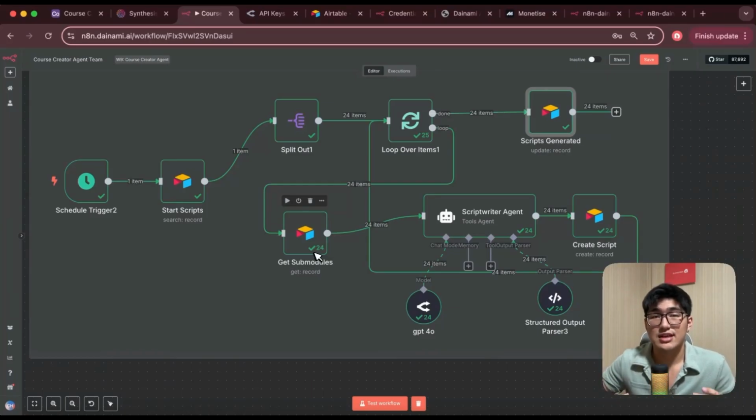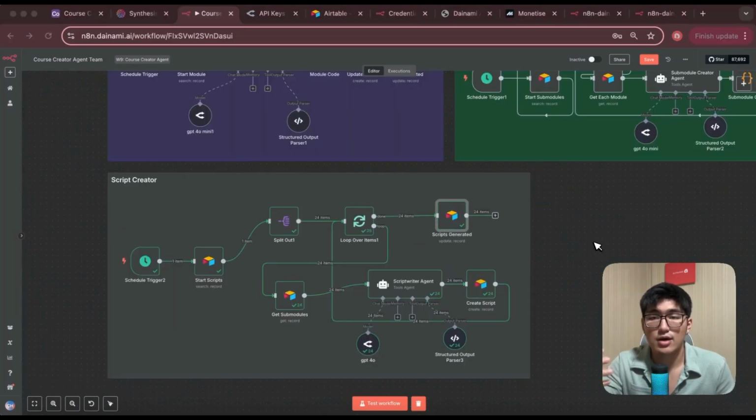Now imagine if I actually spend way more time to enhance each section of the agent, right? Making the scriptwriter do even better scripts or come up with better content by using other tools like searching the internet or getting access to your own database or any other database information. It could actually generate even better information for you, and these can all be generated and created using no-code platforms like n8n. I hope this showcased to you the value of AI agents and what you can really do.